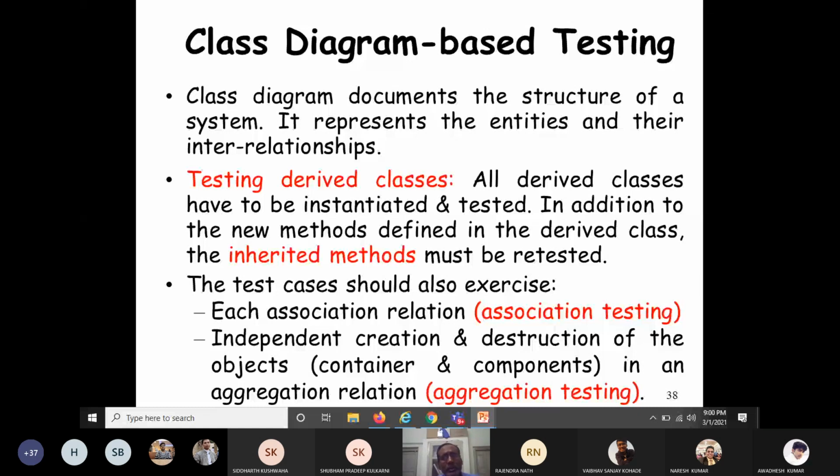All derived classes have to be instantiated and tested. Even if B is derived from A and you have already tested all the methods present in A, by default all the methods of A are inherited into B. But you cannot say that since I have tested all the methods at A at a higher level, I should not test them again at B. No, because the context of use of the methods defined in A may be different in B. So all the derived classes have to be instantiated and tested.